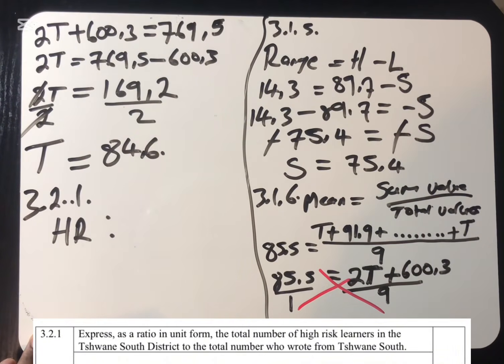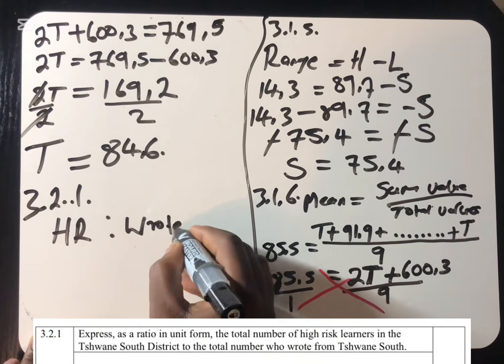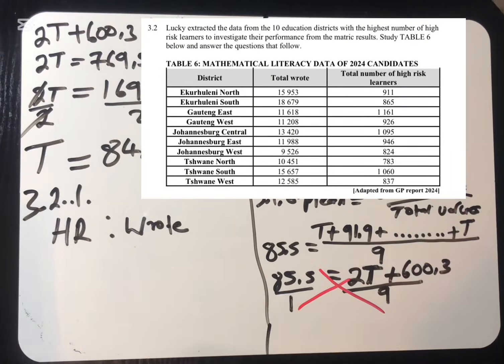Total number of high risk learners in Tshwane South to the total number who wrote. High risk is to the number who wrote. And then this one is Tshwane South district. So we are dealing with Tshwane South, high risk and those who wrote. So we have to begin with the high risk.